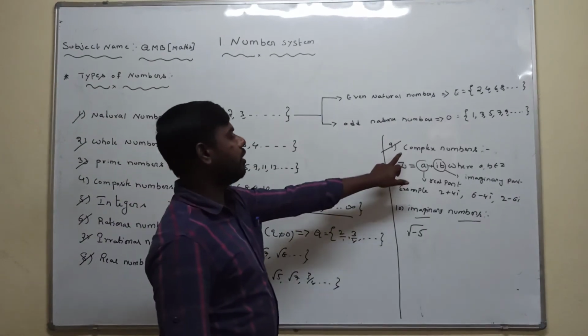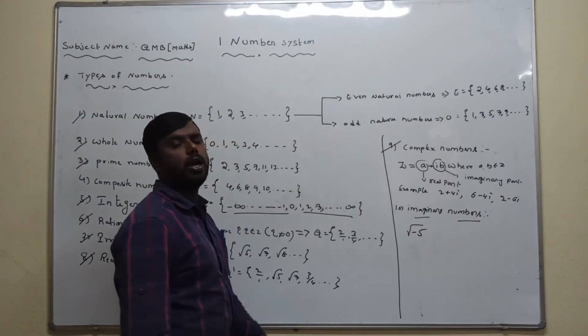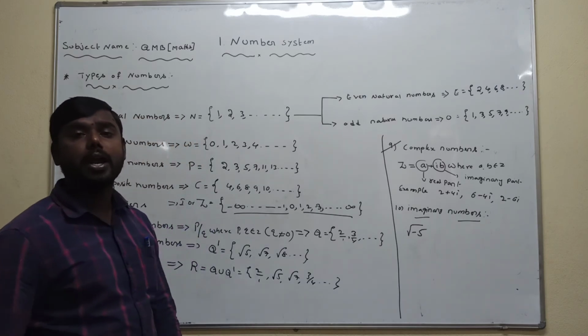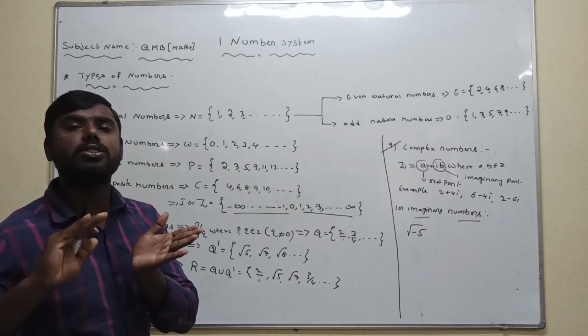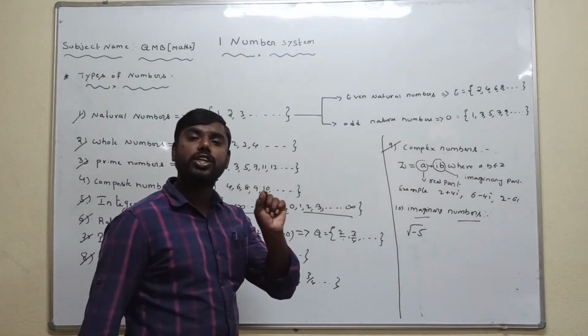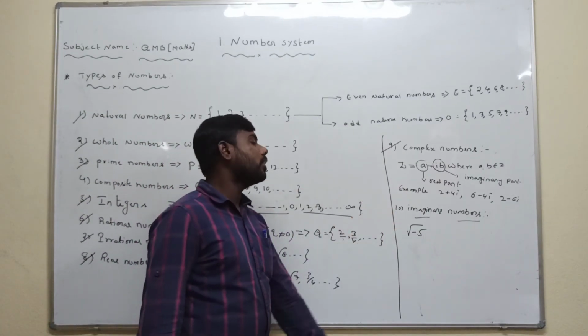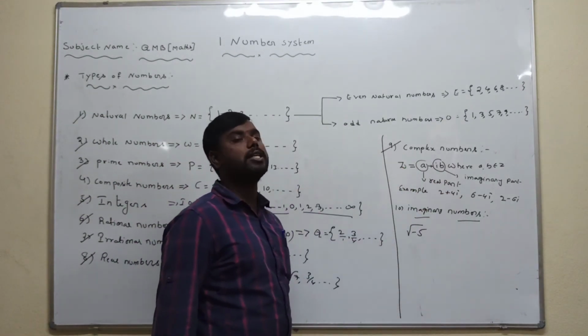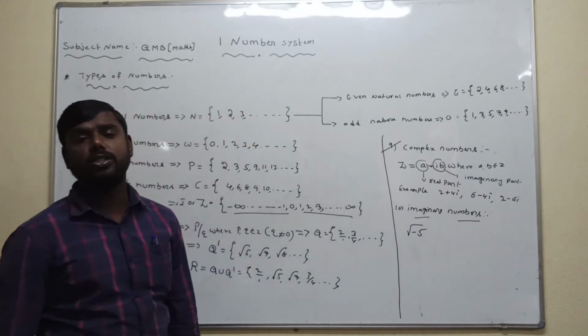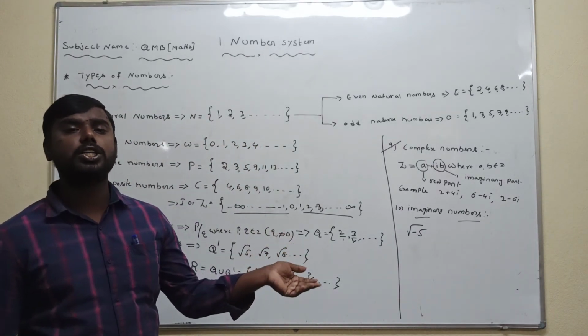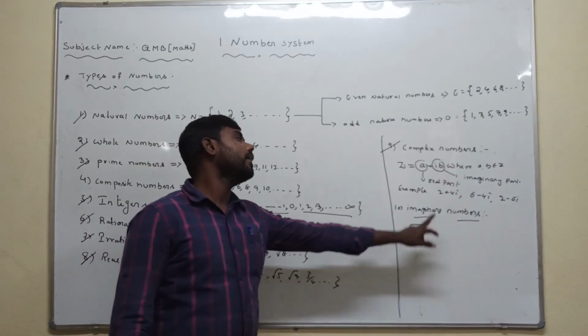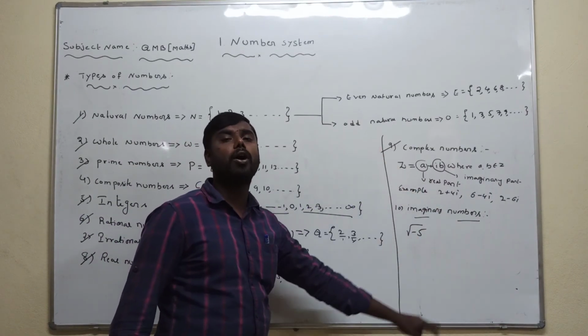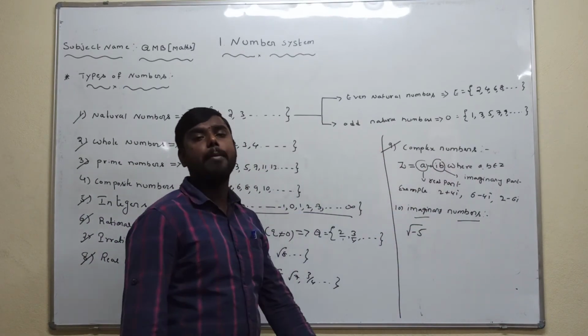The ninth one is complex numbers. A complex number is nothing but a number which is in the form of z = a + ib. Here a is called the real part and b is called the imaginary part.